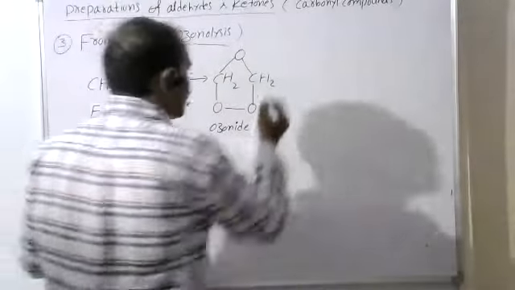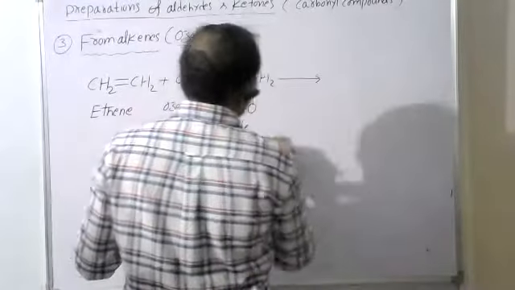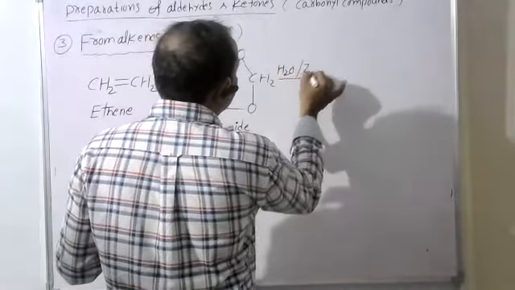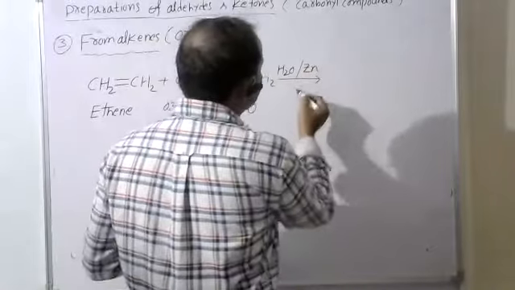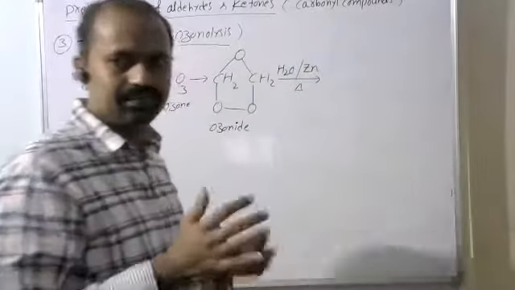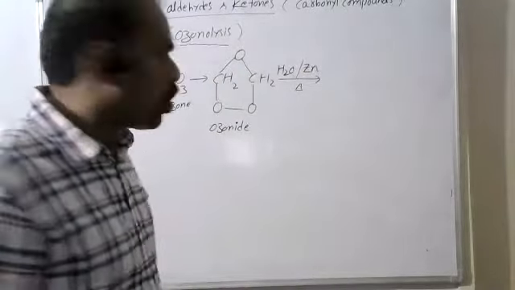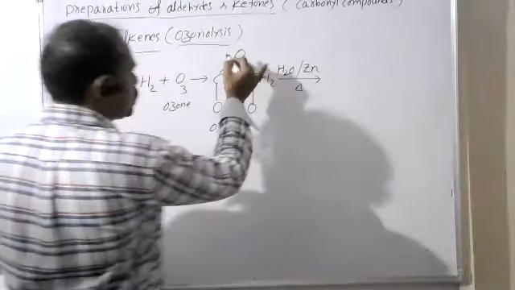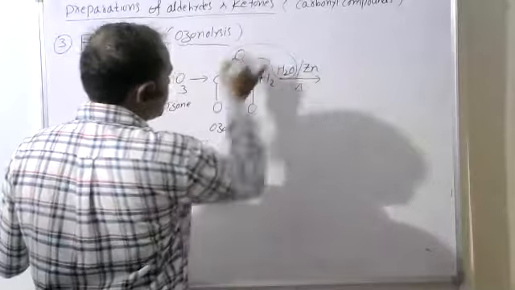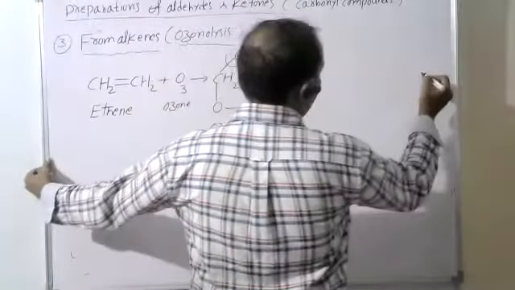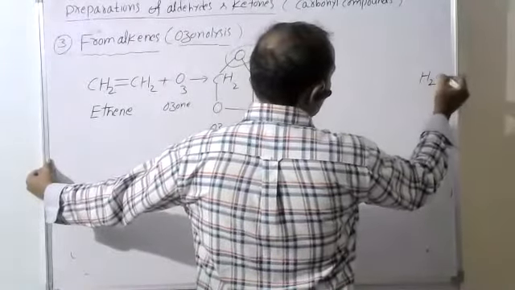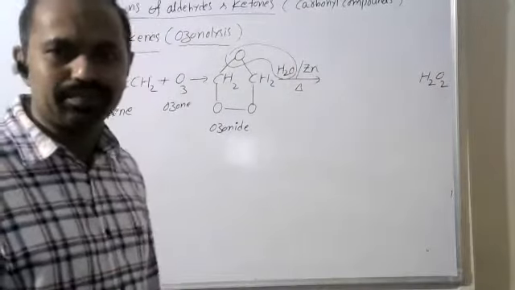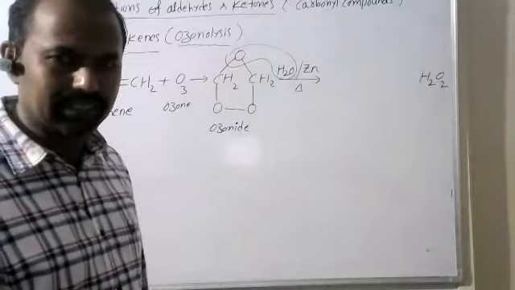After that, in the presence of H2O and zinc, here zinc indirectly acts as a catalyst. When it is heated with zinc and H2O, the H2O combines with the oxygen, and that is replaced as H2O2, hydrogen peroxide. That is a byproduct in this process.